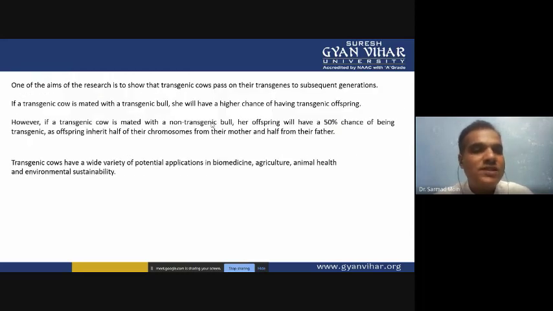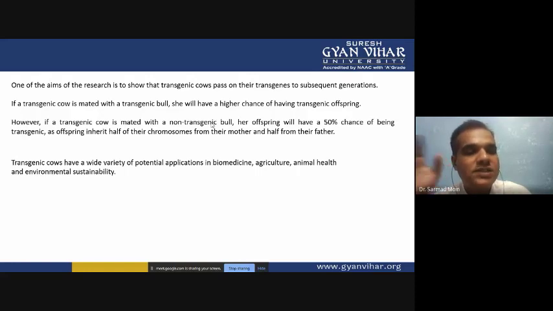One of the aims of this research is to show that a transgenic cow passes on her transgenes to subsequent generations. If a transgenic cow is mated with a transgenic bull, she has a higher chance of having transgenic offspring. So we can produce transgenic offspring when we mate this transgenic cow with a transgenic bull, so that both transgenes will be present in the offspring, and we have more good characteristics in the offspring.